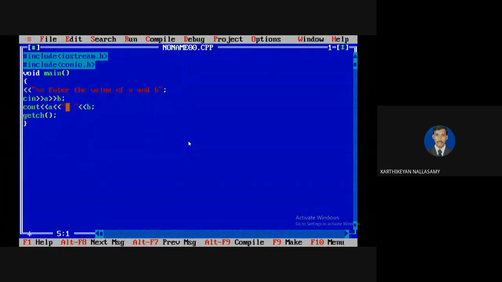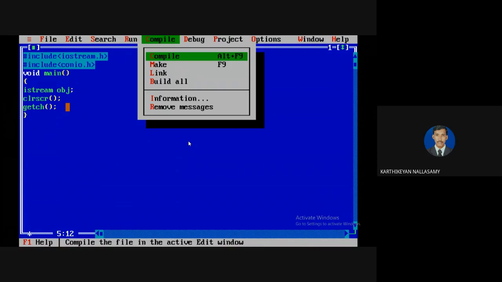Okay, assume that... I'm going with clear screen, CLR. Okay, so now the structure is ready. Assume that I'm going to open a file in fstream. So that is for fstream. I'm going with ifstream. We know that ifstream means you are going to perform a read operation. So we are going to create an object. We know that the syntax is class name, space, object name. For example, my object name is obj. Now I'm going to compile it. Is there any error or not?